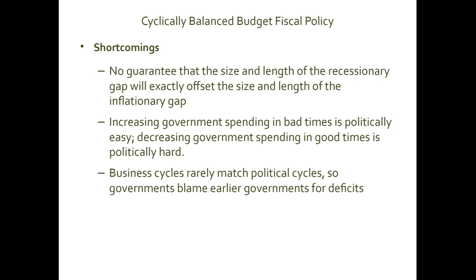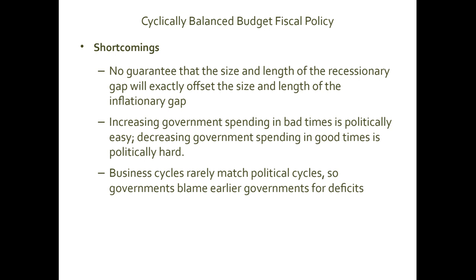Okay, so if you're already running a surplus, then people don't like the federal government reducing government spending, because people argue that if the economy is booming and government also has reserves and funds, why is the government not spending money? Business cycles rarely match political cycles as well. So governments blame earlier governments for deficits.